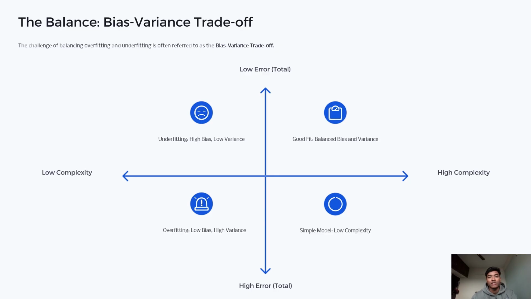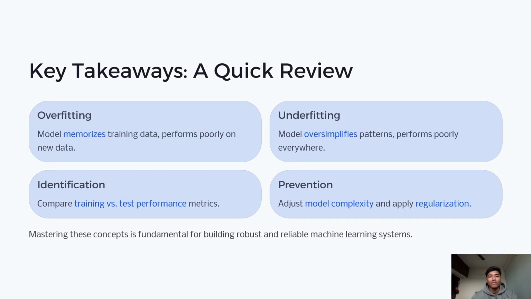Now, the key takeaways. To summarize, an overfitting model memorizes the data, an underfitting model oversimplifies the data. We detect them by checking training versus test performance. We fix them by adjusting complexity, adding data, using regularization, or choosing better features. Mastering these concepts helps us build strong, reliable ML models.